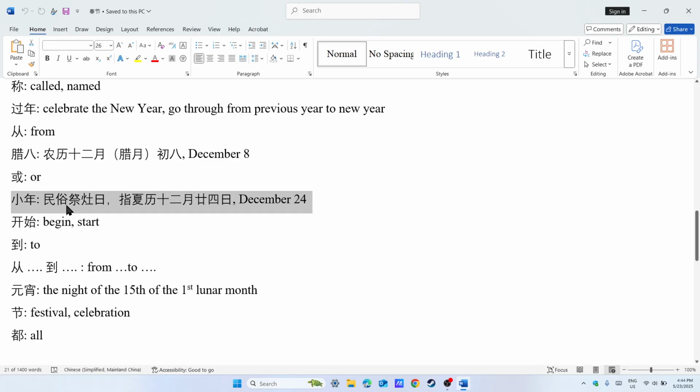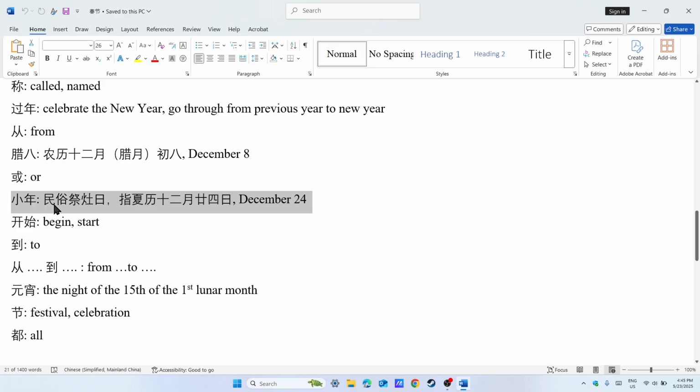小年民俗祭灶日，指夏历12月24号. I just point out what it means in Chinese. Basically in English, it means lunar December 24th. 小年 is the day, the lunar December 24th.